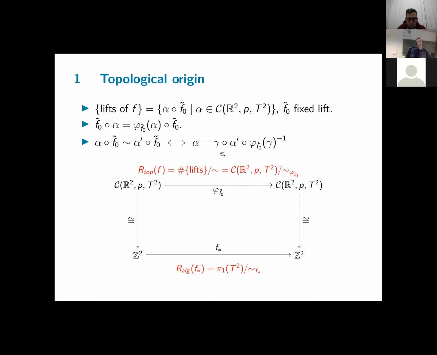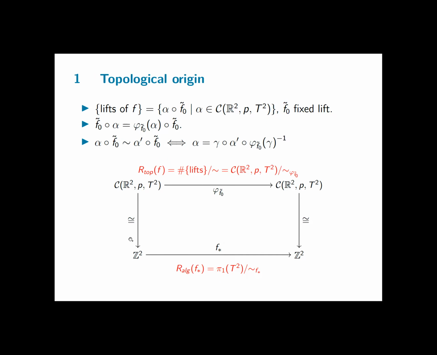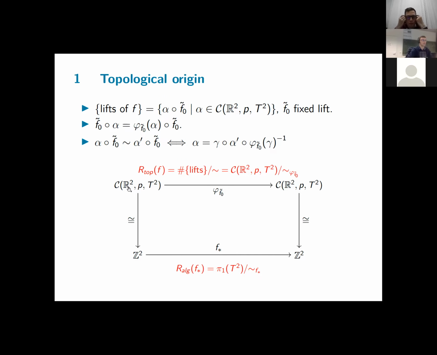And with f star, we can do the same definition. So two elements in your fundamental group are related or equivalent if this relation holds, but with f star instead of phi. In this way, we get what we call the algebraic Reidemeister number, since we just defined it in terms of algebra on the level of groups. And it would be nice if the algebraic one and the topological one coincide. Now, we know the group of covering transformations and the fundamental group are isomorphic, and our hope is that this isomorphism makes this diagram commute, and this will be the case. So this diagram commutes, so the topological Reidemeister number will be the same as the algebraic Reidemeister number.